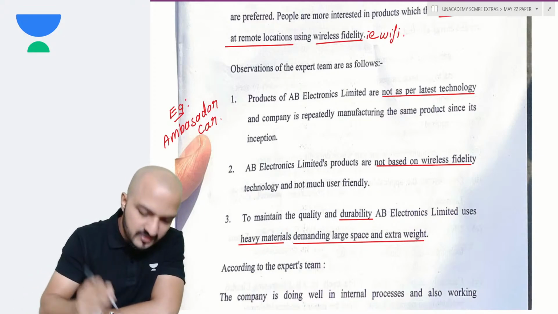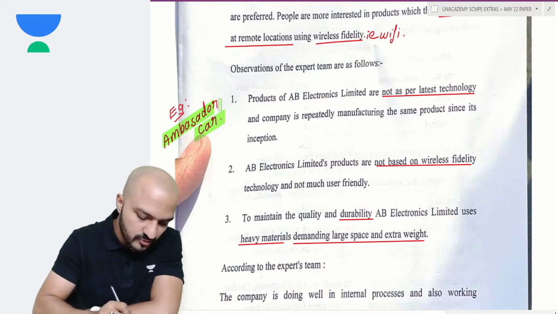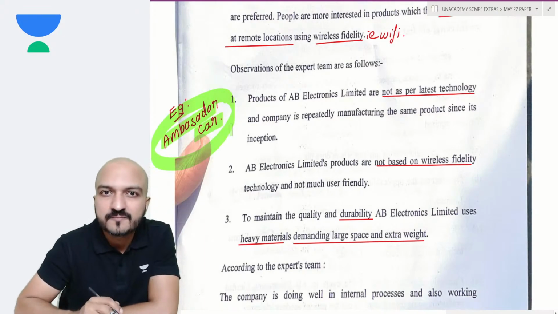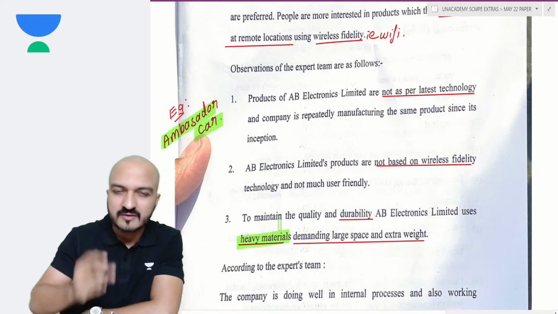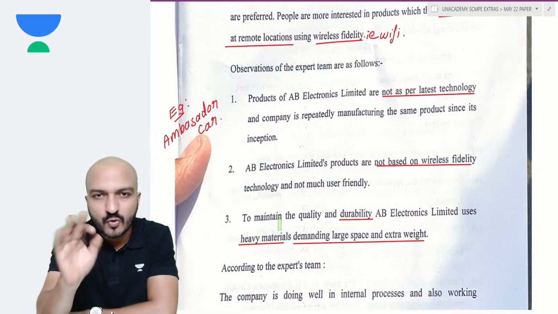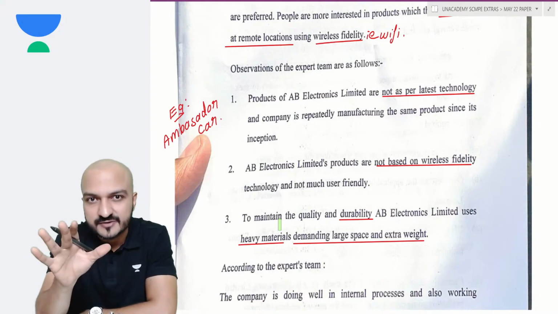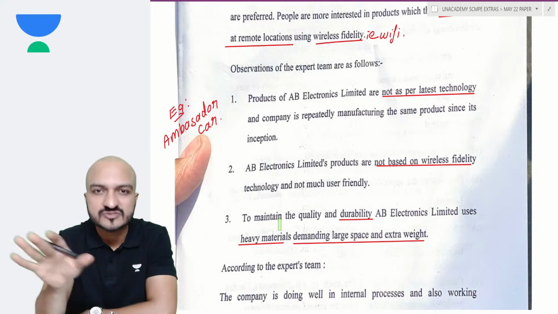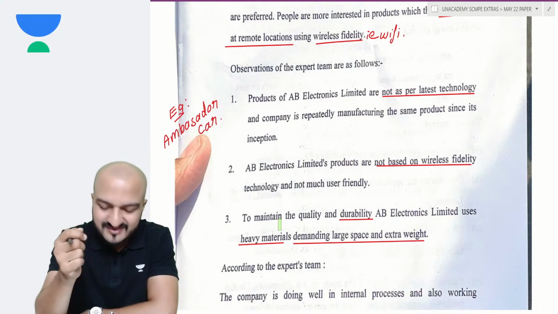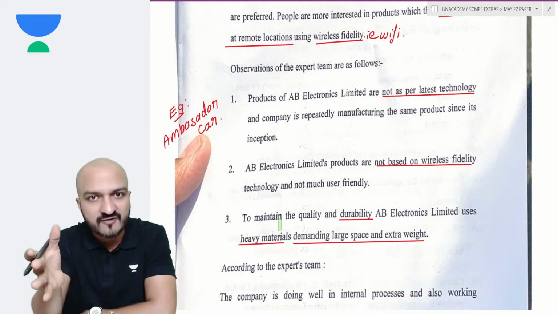But this car had the impression of exactly what this company has. So those of you who know this car, you'll be able to relate with this example, that the company is like a company manufacturing Ambassador car, such that the car is very heavy. It is made up of very heavy material and very sturdy and very great build quality, like superior build quality, so strong and so heavy that nothing can happen to that car in case of an accident. But that car does not have any new features. At one point of time, that car didn't even have air conditioning inside. So that car did not have any new technological features that nowadays many cars have.